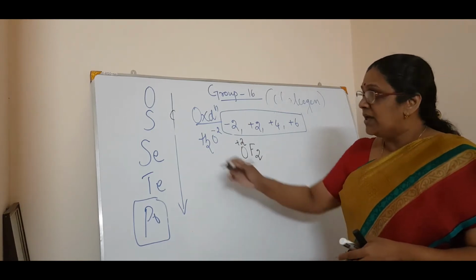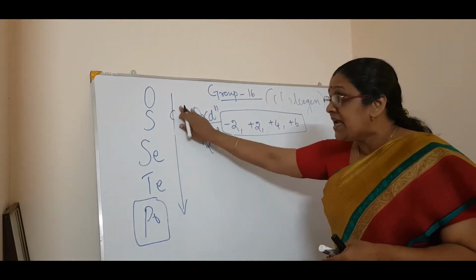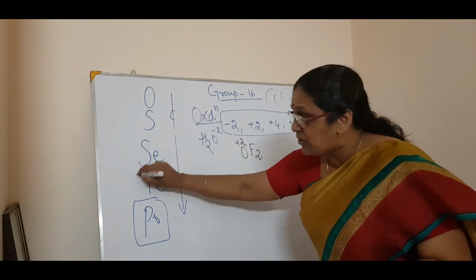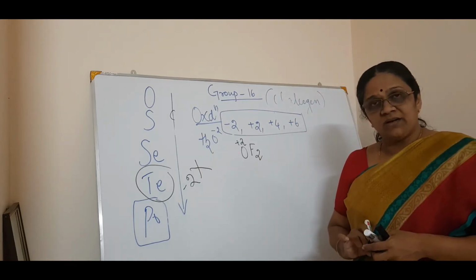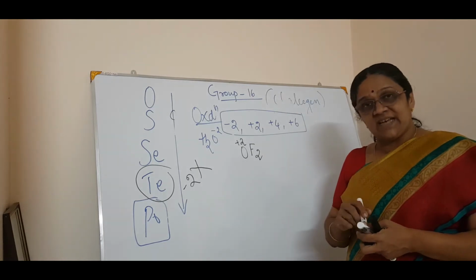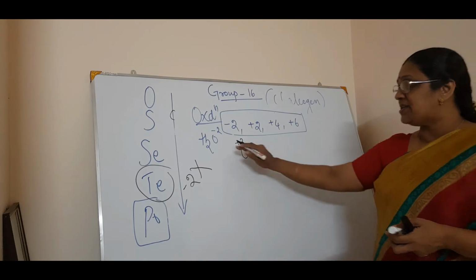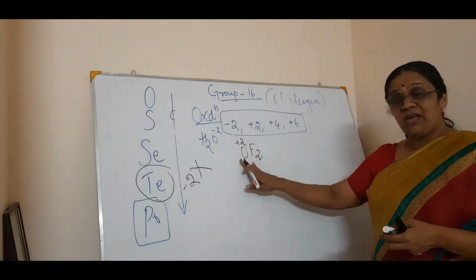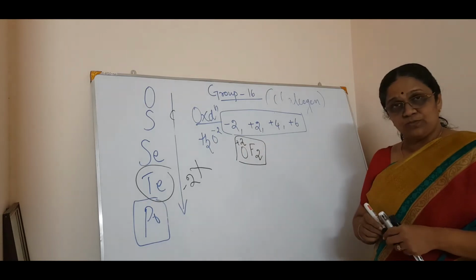And also, the stability of the -2 oxidation state decreases down the group. For example, for tellurium, the -2 oxidation state does not exist, because of the increase in atomic size. So this is about the -2 oxidation state; normally oxygen is -2, but for a compound like OF2 it is +2.